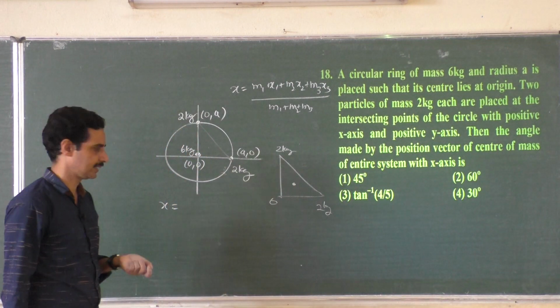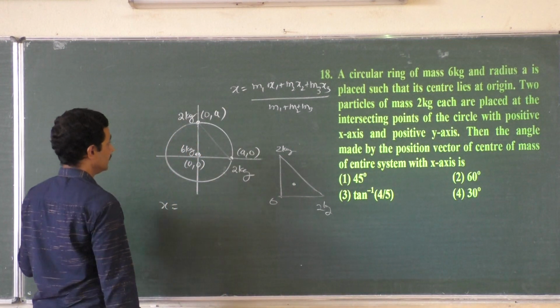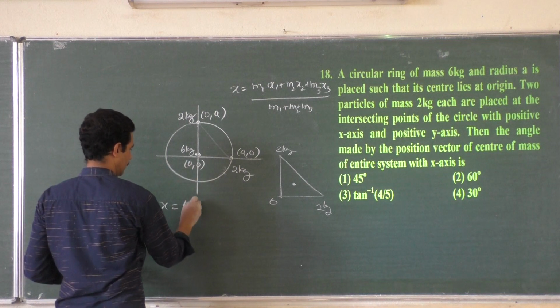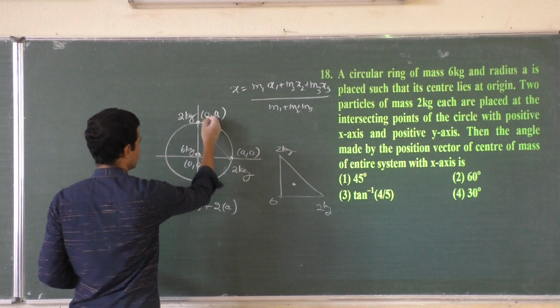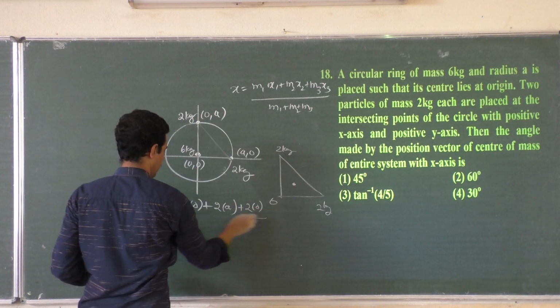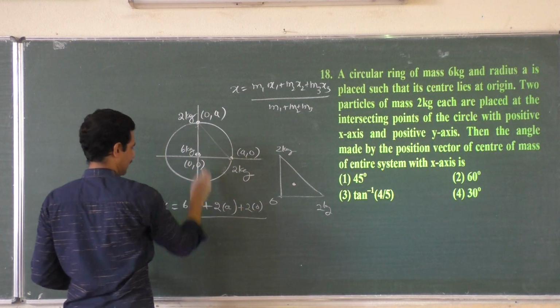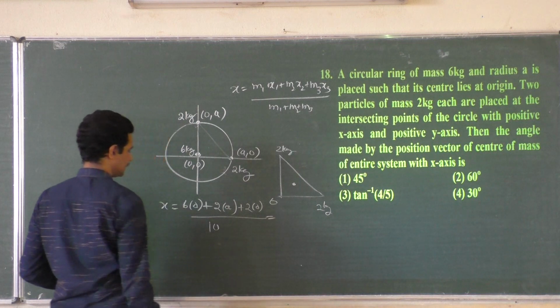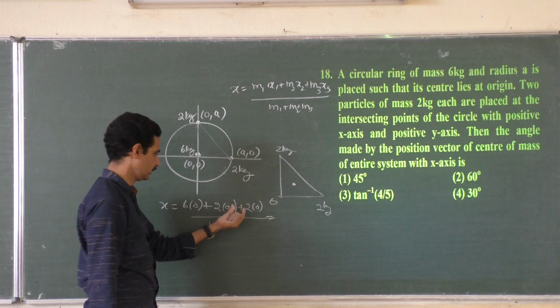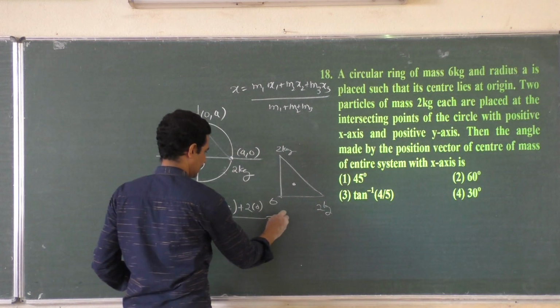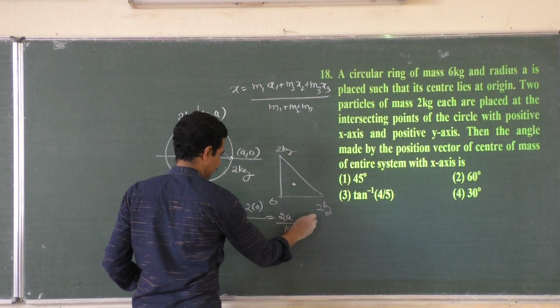I don't know where it is exactly. We will find it out. X is (m1 x1 + m2 x2 + m3 x3) by (m1 + m2 + m3): 6 into 0, plus 2 into a, plus 2 into 0, divided by 10. What is this? These are all zeros. Only 2a by 10, that is a by 5.